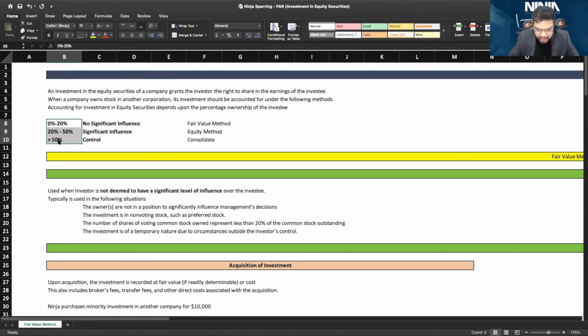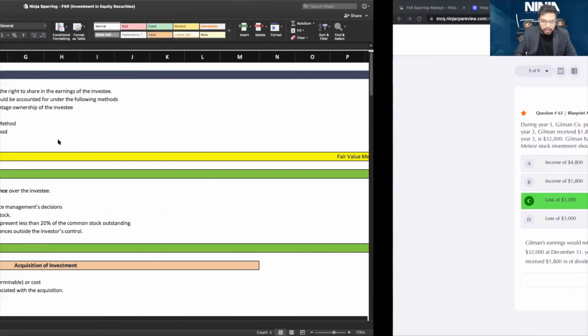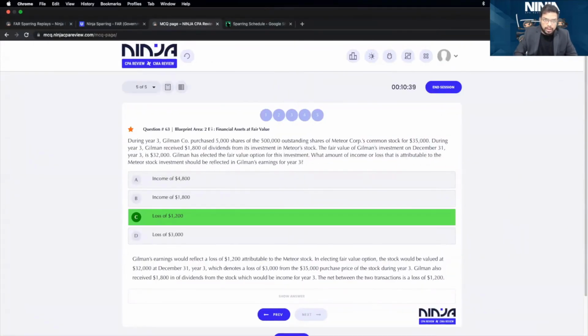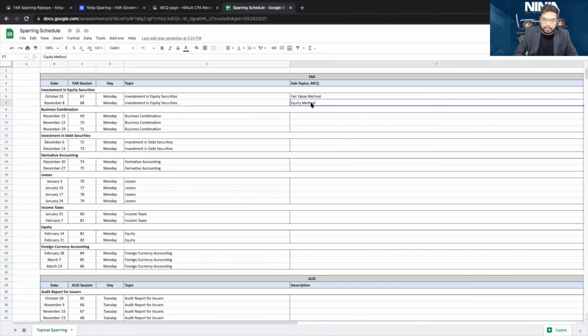So that's all we had for today, right? Next, we'll do the equity method. And post that, I've shown business combination as a separate topic, but I want you to imagine that combination is a continuation of the equity method. So we'll continue from that. But I hope you're clear with the fair value method completely. I hope this is very clear for you.